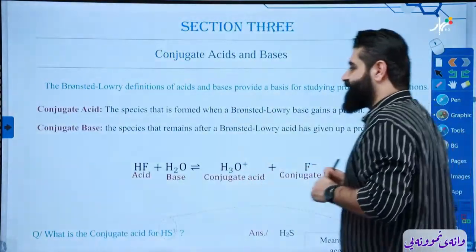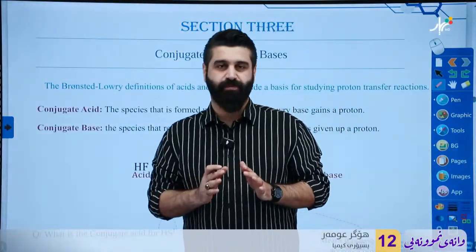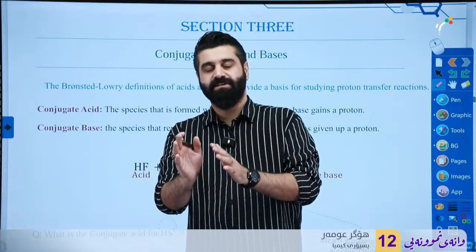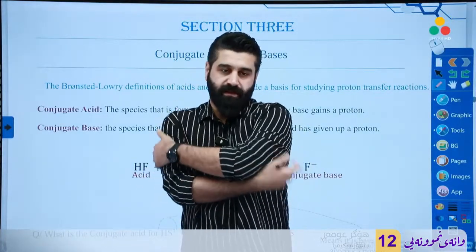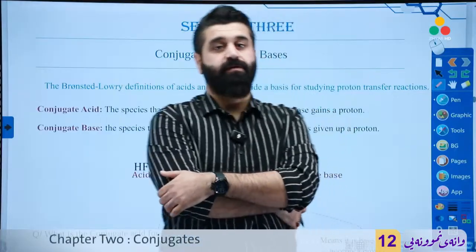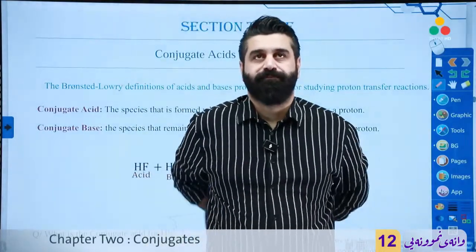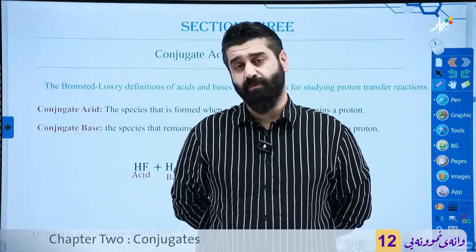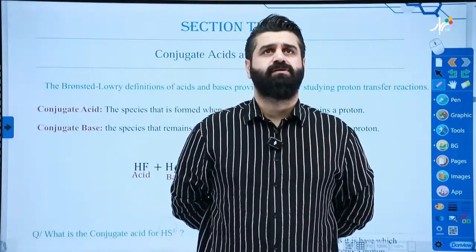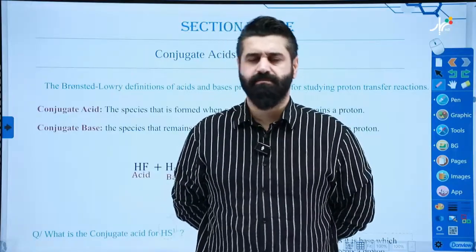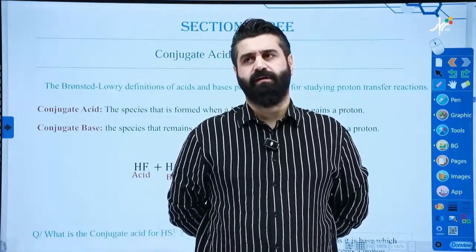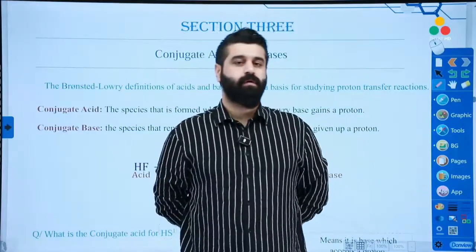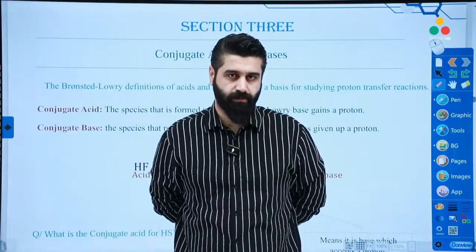Last time I have explained the ionization for the polyprotic acids, and now it's time to learn the relation between the particles in a given reaction. Because you know, when we wrote the ionization, we have seen the reaction contains too many different particles with different charges. So really we have to know what's the relation between them in terms of gaining and donating protons. So from now on, we only work with the Brønsted-Lowry theory.